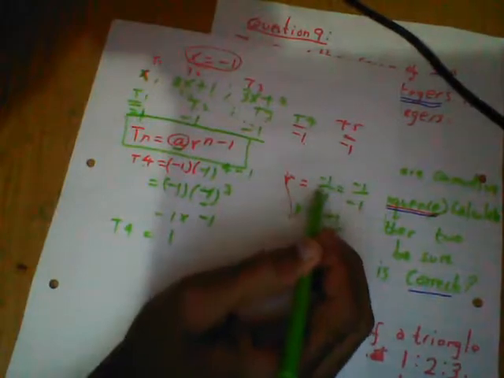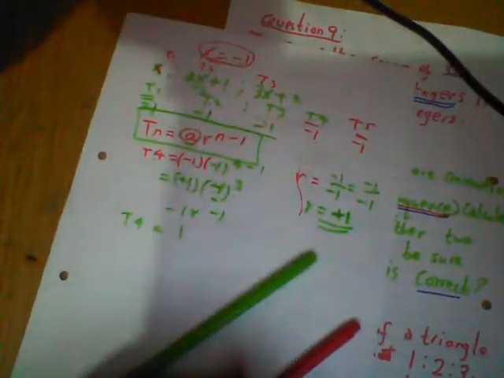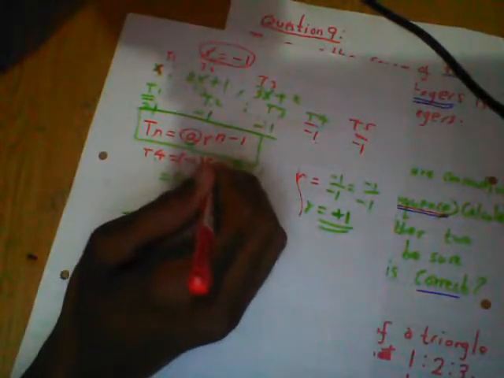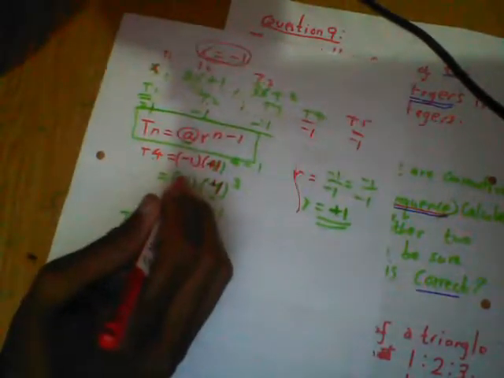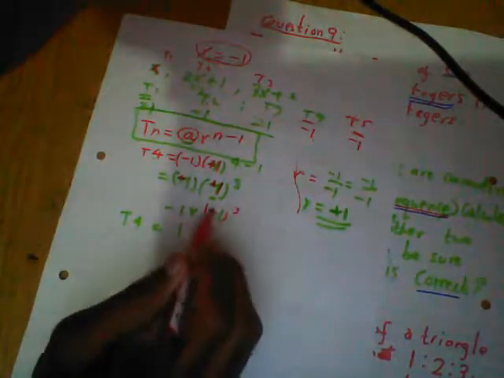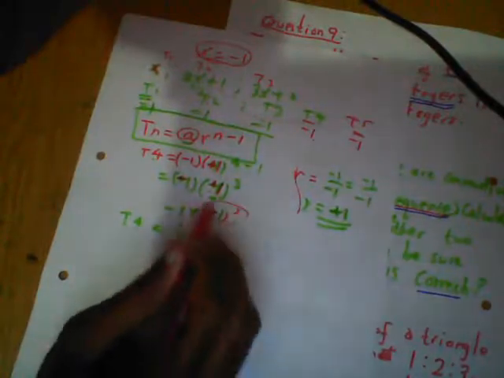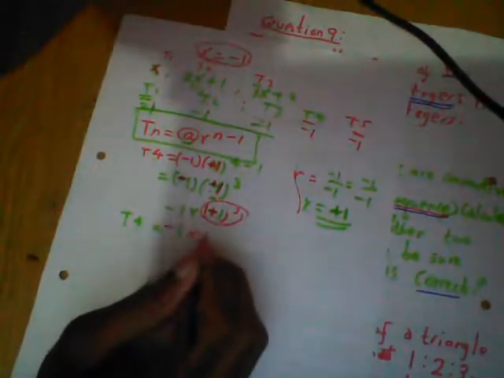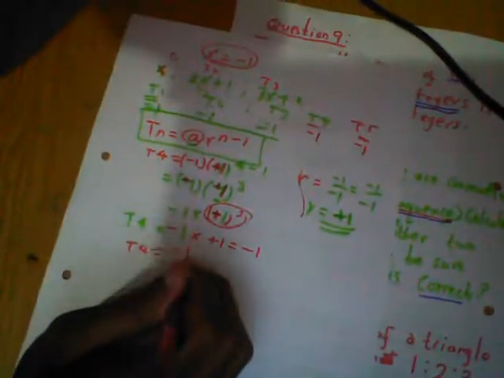It's +1, because negative over negative is positive. So our common ratio equals +1. The first term is -1, so -1 times 1 to the power 3 equals -1. So term 4 equals -1 also.